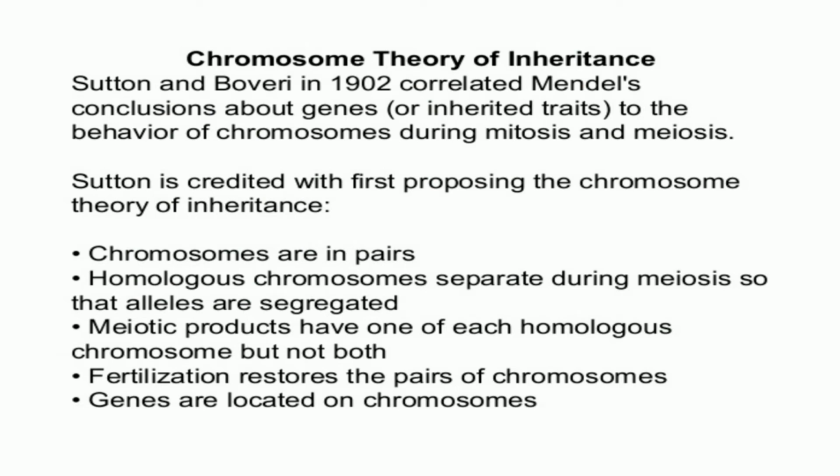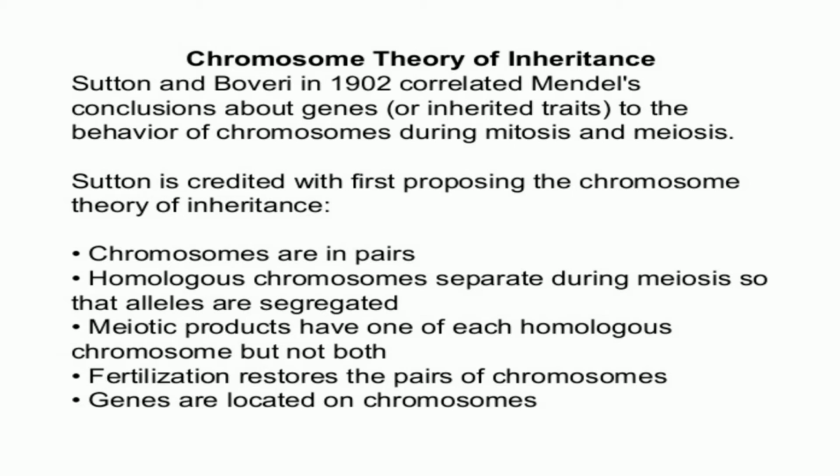According to these experiments and according to the knowledge of the chromosome, there was the development of a theory which was called the Sutton and Boveri's theory, and came to be known as the chromosomal theory of inheritance.